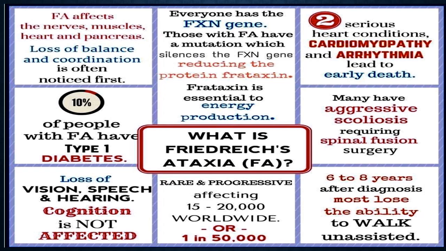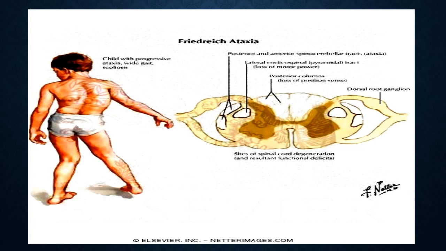Now Friedreich's ataxia. What is Friedreich's ataxia? It is a childhood problem. It is an autosomal recessive gene disorder associated with bilateral degeneration of Clarke's column, and the FXN gene is responsible. You see, this is the picture of Friedreich's ataxia: a child with progressive ataxia, wide gait and scoliosis.